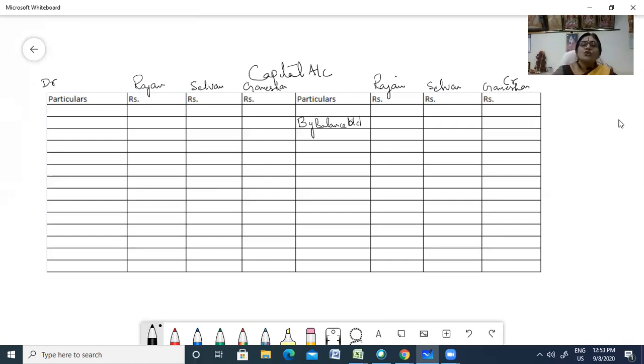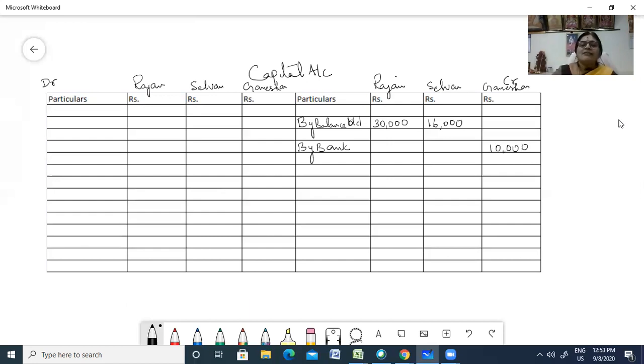What was the balance in your balance sheet? On Rajan's account you had 30,000, and on Selvan's account you have 16,000. And how much is Ganesan bringing in? By bank, he's bringing in 10,000 as his capital. All right, I'm going to enter 10,000.